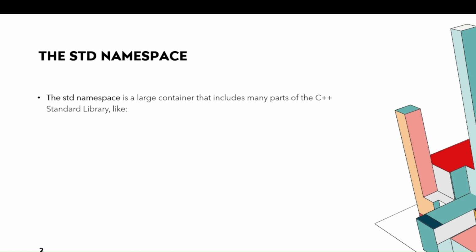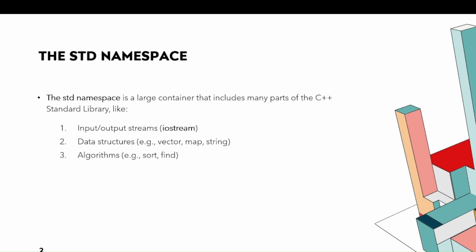So the std namespace is basically a large container or a library that contains various things, like iostream is part of it. Then second is data structures like vector, algorithms, and other utilities like std::chrono for time and multi-threading that we will be seeing in the upcoming sessions.